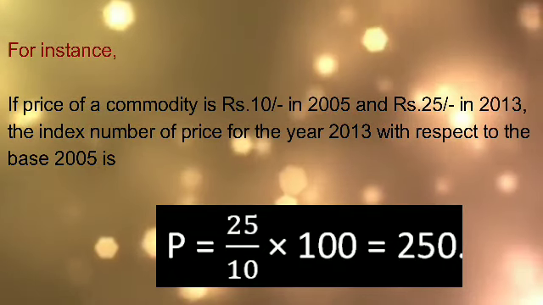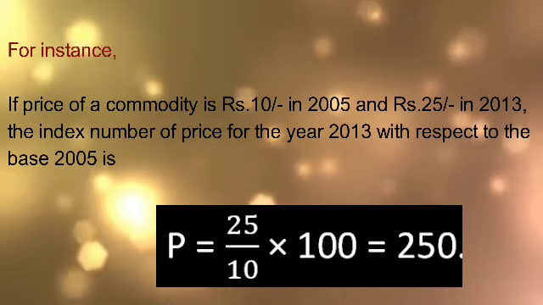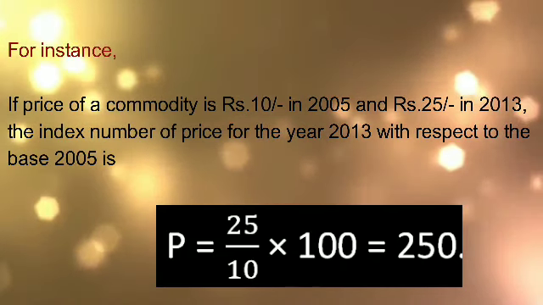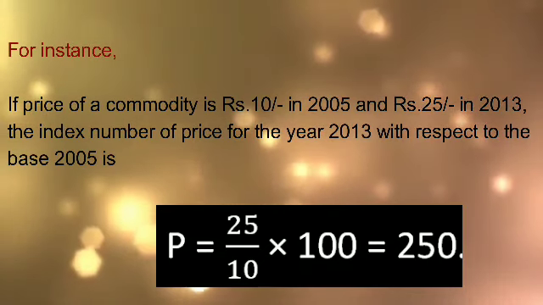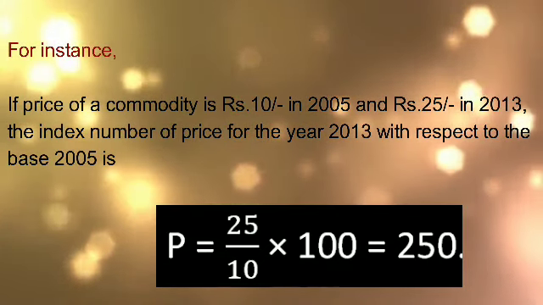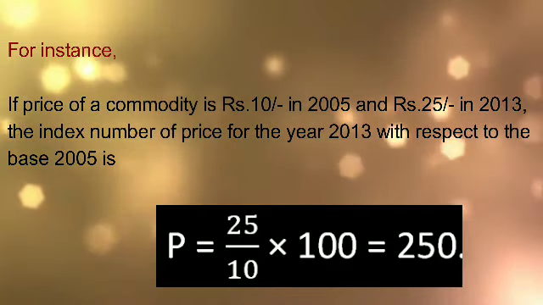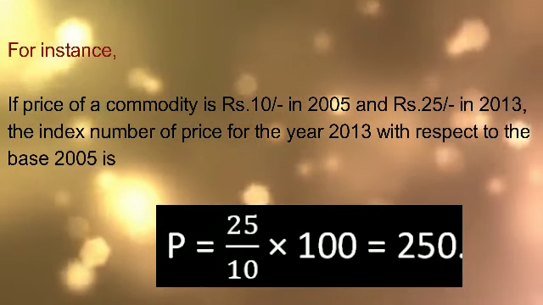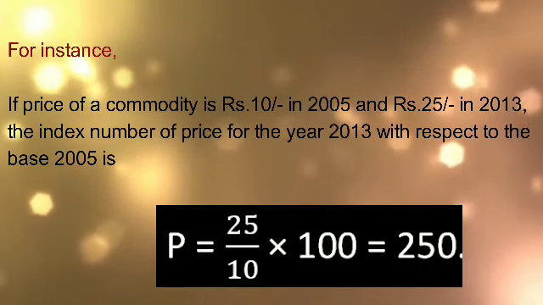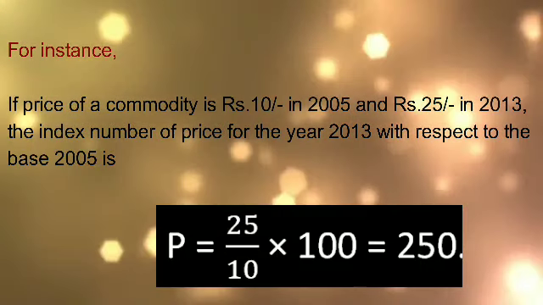The first one is the price index. You can find the changes in the price value of a commodity. The next one is quantity index. You can compare the changes in the quantities of the commodities. There is one more index number, which is called the value index.